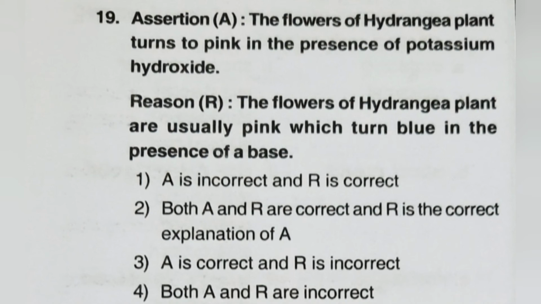In the presence of potassium hydroxide, any colored hydrangea plant turns pink, as potassium hydroxide absorbs carbon dioxide, and that makes the bloom pale pink. Whereas reason R does not support statement A. So the third option: A is correct, R is incorrect.